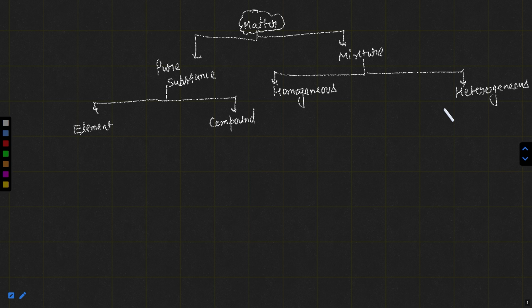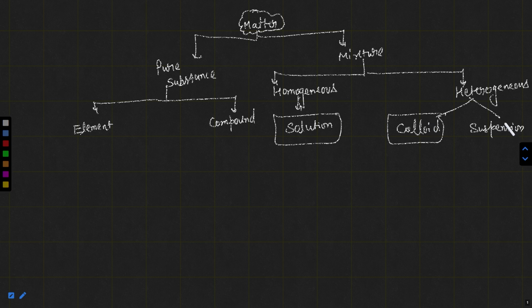But in this class, I want to discuss some important points regarding solution. In homogeneous mixture, basically we will discuss solution. And heterogeneous mixture is also categorized into two categories. One is colloid and another is suspension. So in today's class, I want to discuss first of all the properties of solution, colloid and suspension.